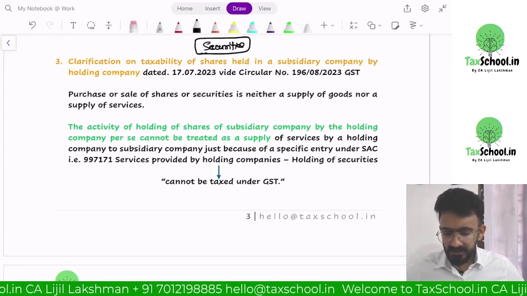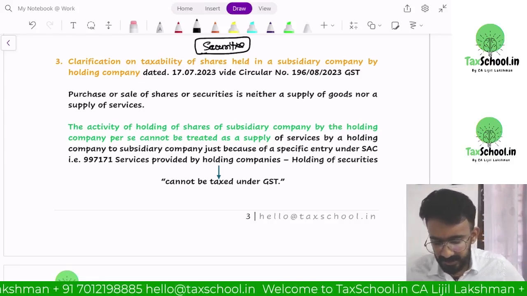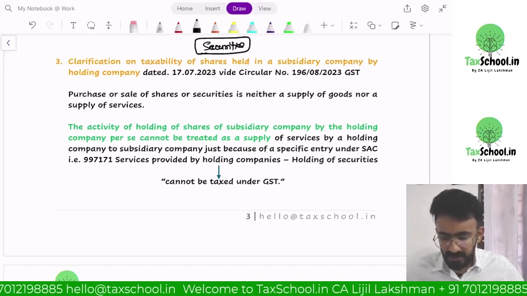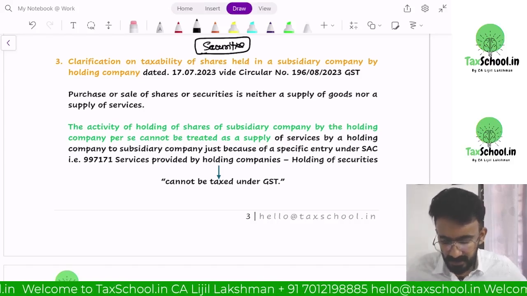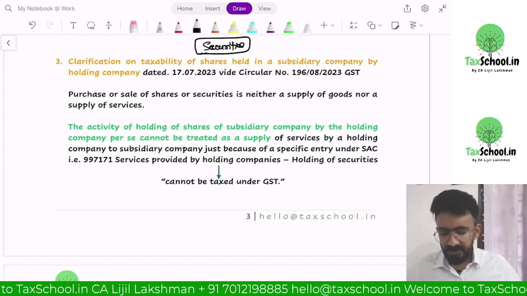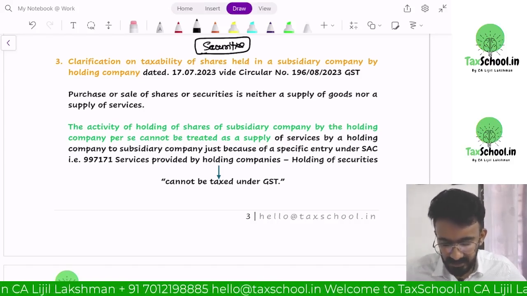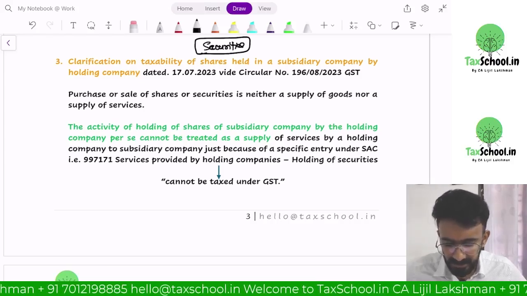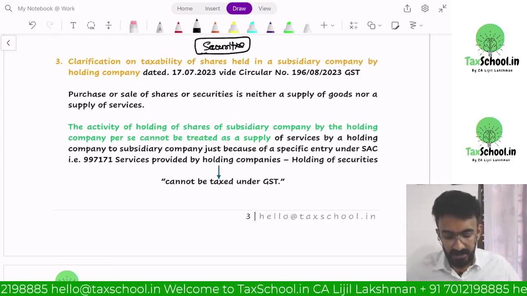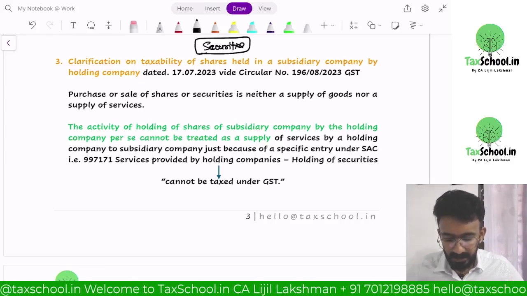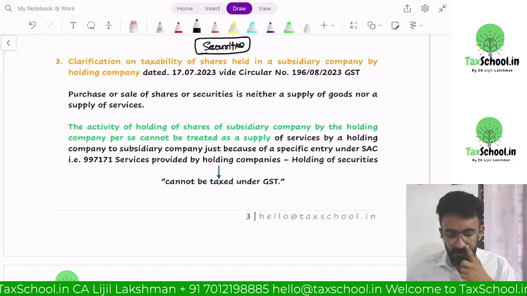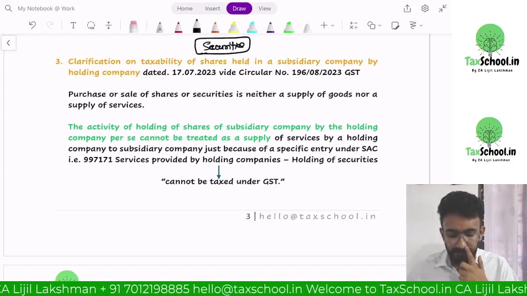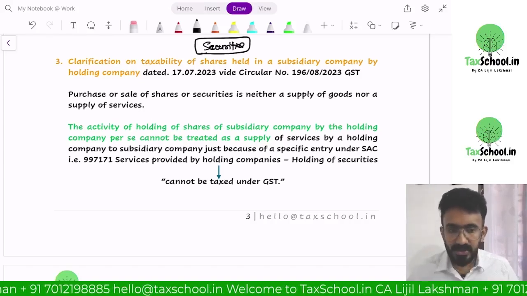Clarification on taxability of shares held in subsidiary company by holding company: purchase or sale of shares or securities is neither a supply of goods nor a supply of service. The activity of holding shares of a subsidiary company by the holding company per se cannot be treated as a supply of service by the holding company to the subsidiary company, just because there is a specific entry under SAC. So it is not subject to GST.